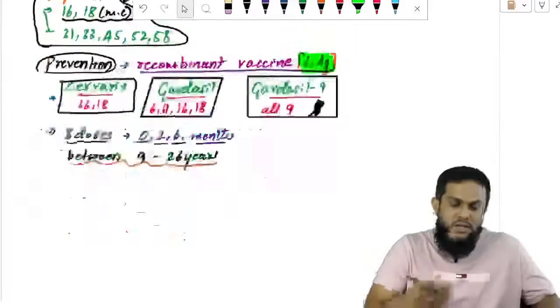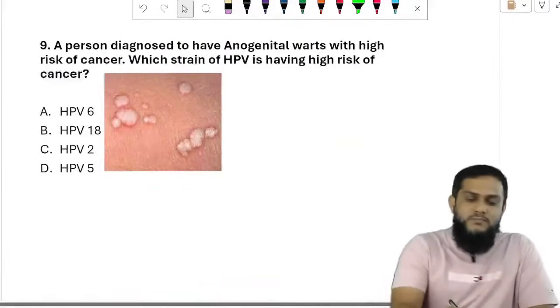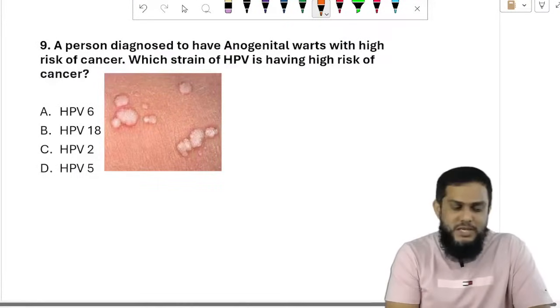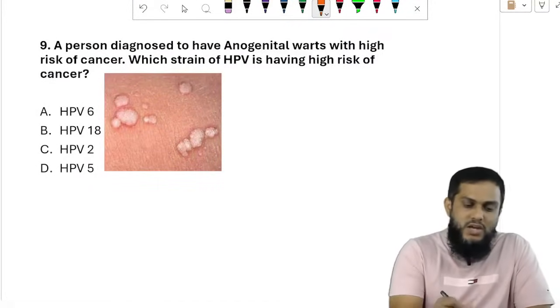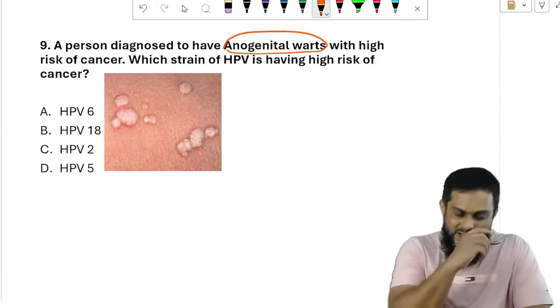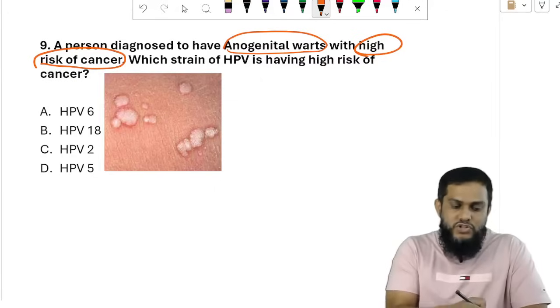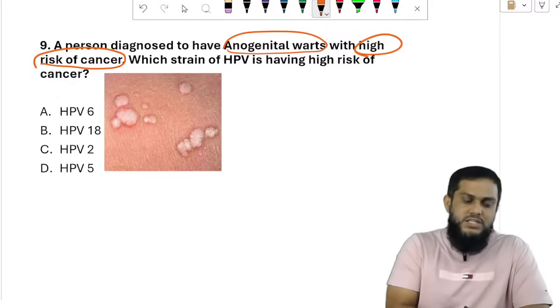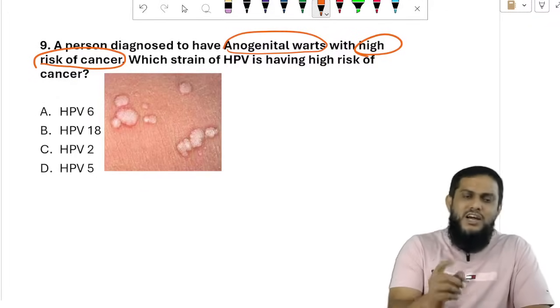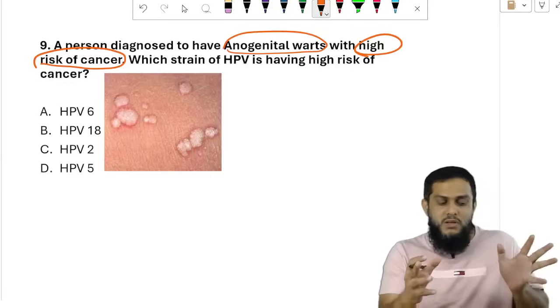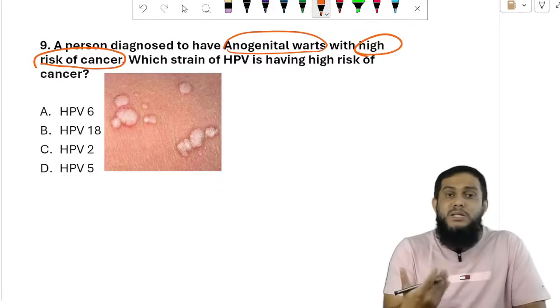Human papillomavirus. Now, a question that appeared recently in previous exams: a person diagnosed with anogenital warts, with high risk of cervical cancer. Which strain of HPV has high risk for cervical cancer? They are confusing us by giving anogenital warts, because anogenital warts make us jump to 6 and 11.